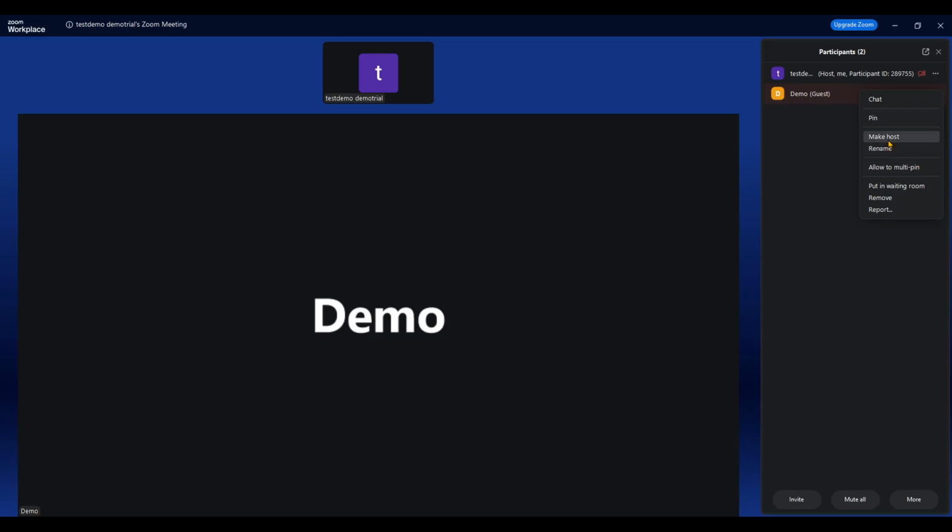And that's it. By opening Zoom, starting a new meeting, going to the participant panel, selecting the three-dot menu next to the participant, and choosing Make a Host, you can quickly transfer control when needed.